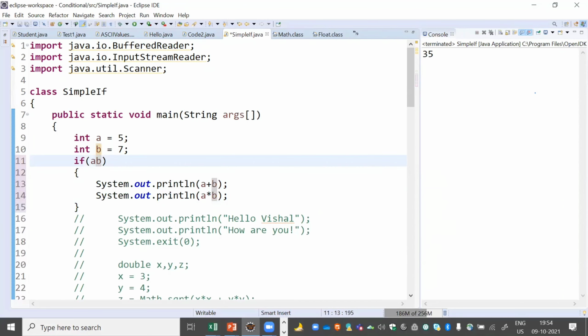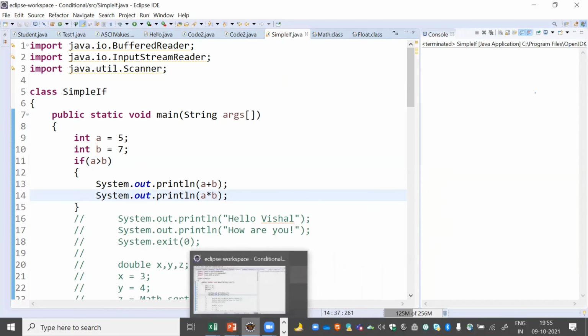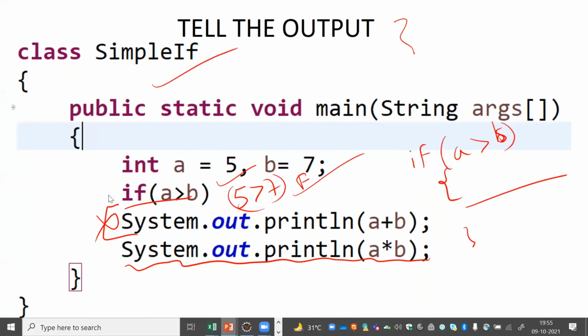Both would run if this condition were true. Let me make it true, and in that case you will see the output as 12 and 35. Getting the point? If I make the condition false like this, in that case you will not get any output. It is blank here. You can see there is no output. I hope everyone has understood. So the answer of this particular question was 35.